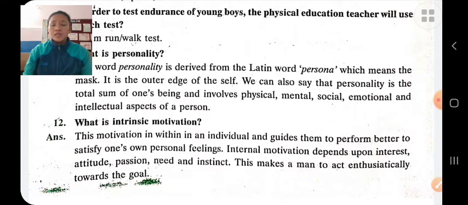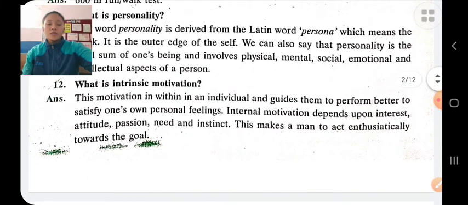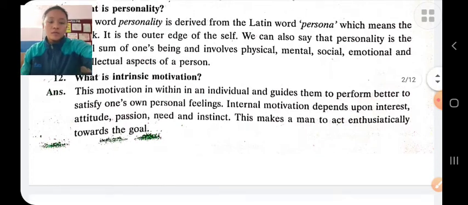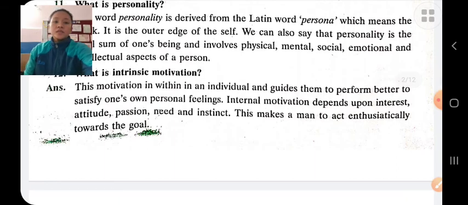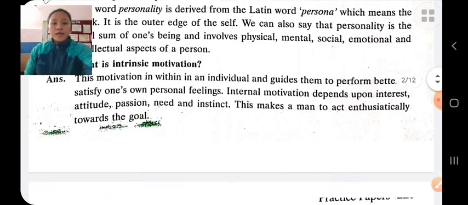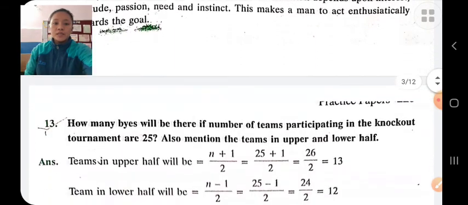He does not get anything from that. This makes a man act enthusiastically towards the goal. Intrinsic motivation comes from inside of an individual. Internal motivation depends upon interest, attitude, passion, and need.